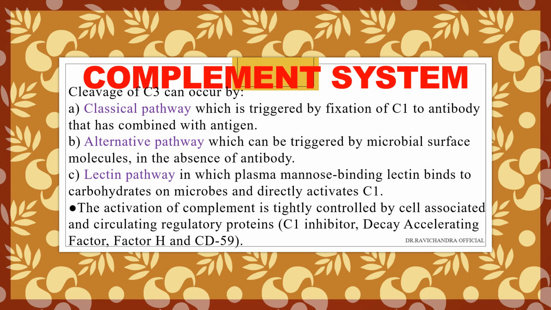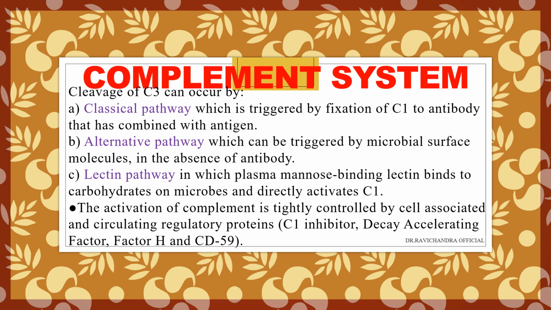The activation of complement is tightly controlled by a few inhibitors or circulating regulatory proteins. C1 inhibitor, DAF, decay accelerating factor, factor H, and CD59. So complement is a collection of soluble proteins, and for that they will be in inactive form. To get that activated, first there should be C3 proteolysis. Cleavage of C3 can be done with the help of classical pathway or alternative pathway or lectin pathway.